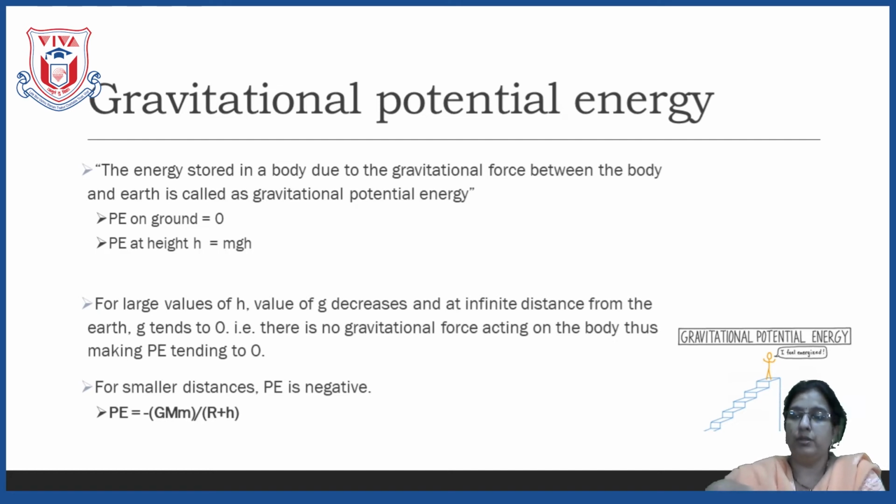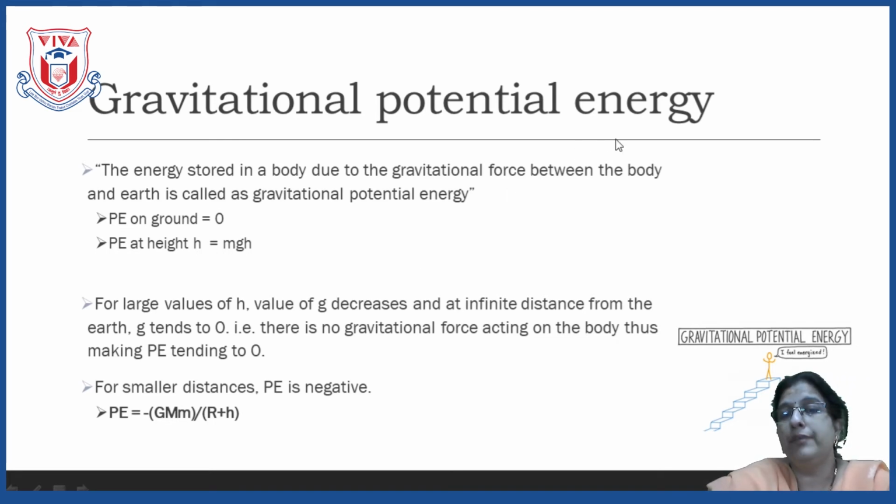Means around the magnet there is a certain area, which we call the magnetic field. In the same manner, around the Earth a gravitational field is created, and whenever any object is in the gravitational field, only then it will experience its gravitational force.